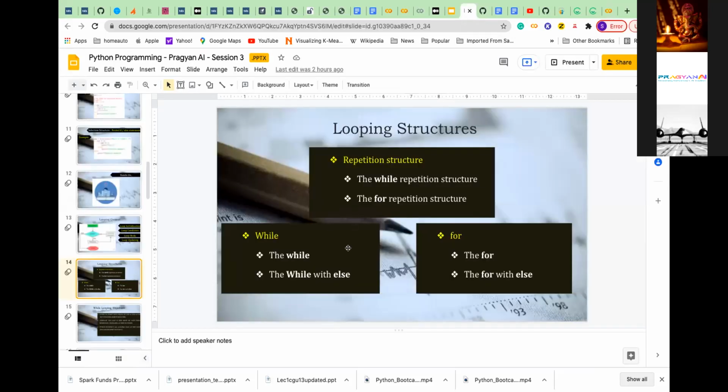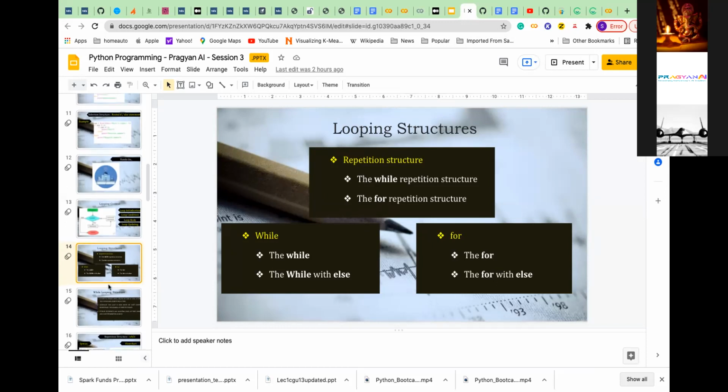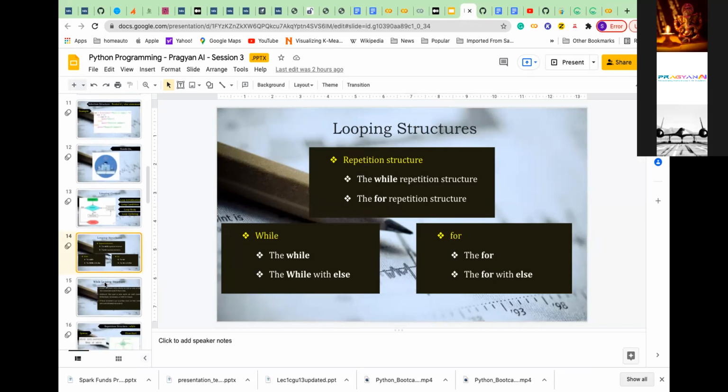There is something to support that. There is something called a while, and there is something called a for loop. So I will go one by one, and you will understand the difference between for loop and while loop. So far, any questions?